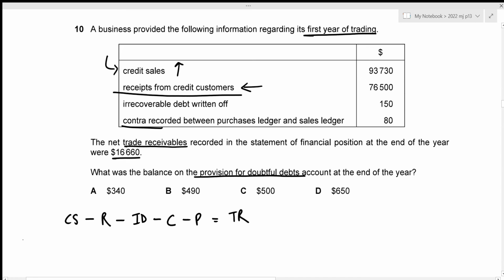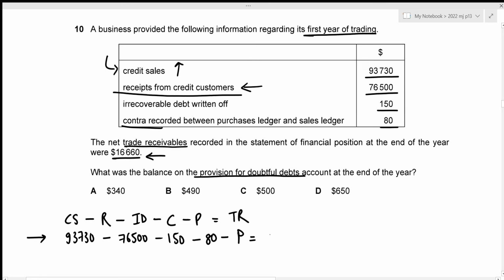Now we can just substitute the values. So our credit sales, as we can see here, is 93,730. We need to subtract the receipts, which is 76,500. Then we need to subtract our irrecoverable debts of 150, as well as our contra of 80. And we need to figure out the provision. And we're also given the trade receivables at the year end, which is 16,660.